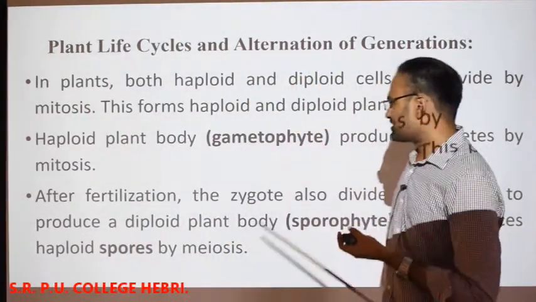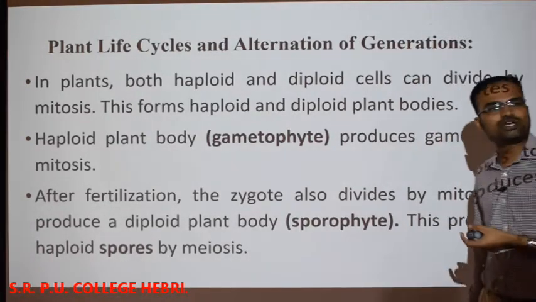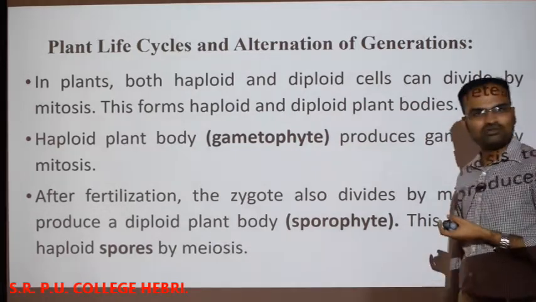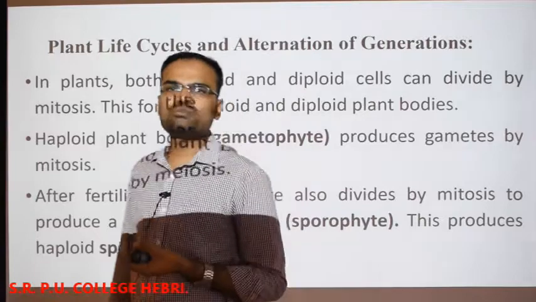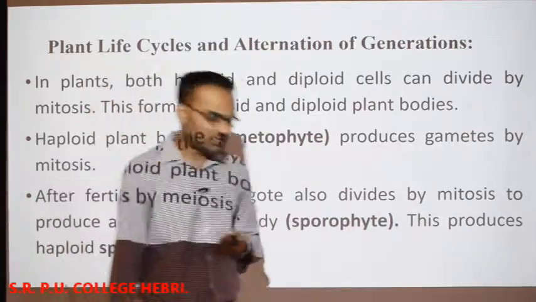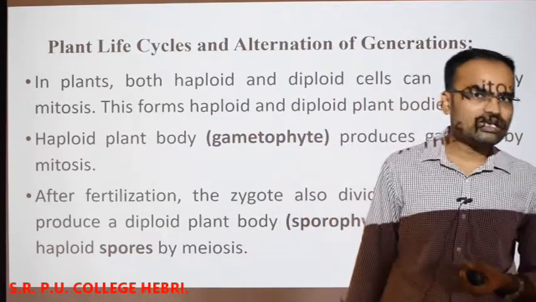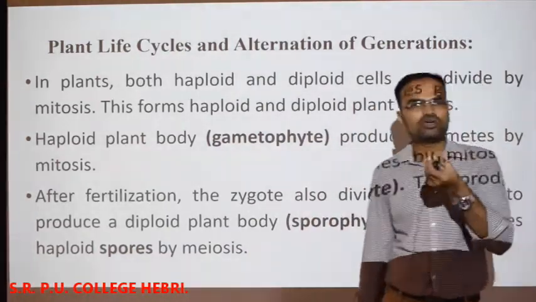But the zygote undergoes mitotic cell division and produces the diploid sporophytic plant body. This produces haploid spores by meiosis. Understood? So what we have to understand here: if the body of the plant is haploid, it produces the gametes by mitosis. If the plant body is diploid, it produces the gametes by meiosis.